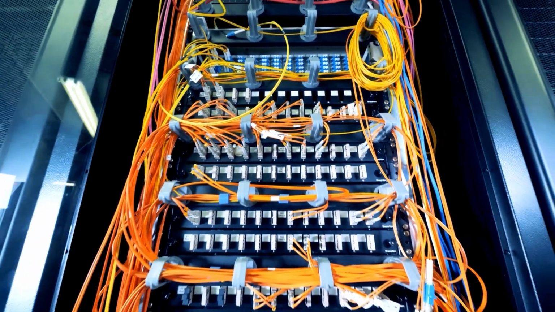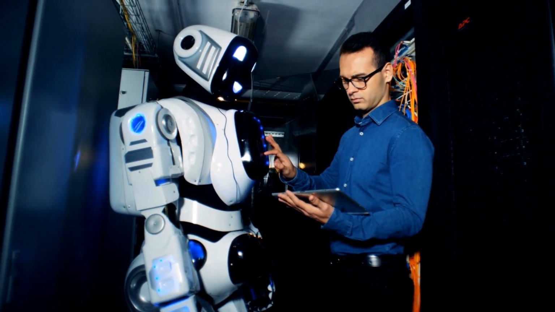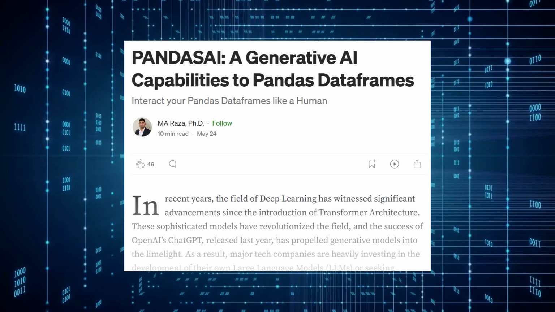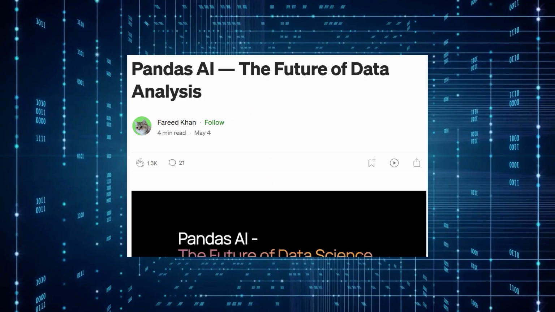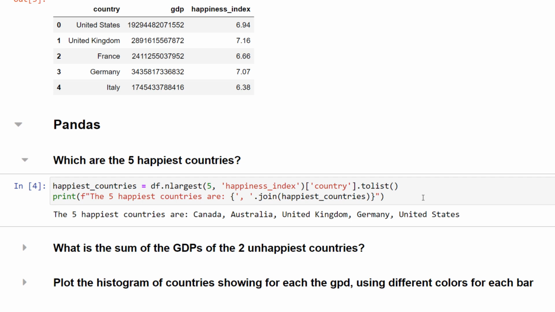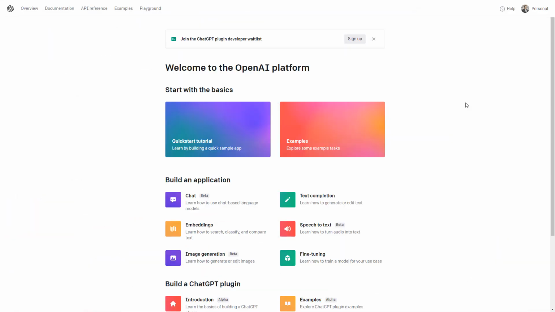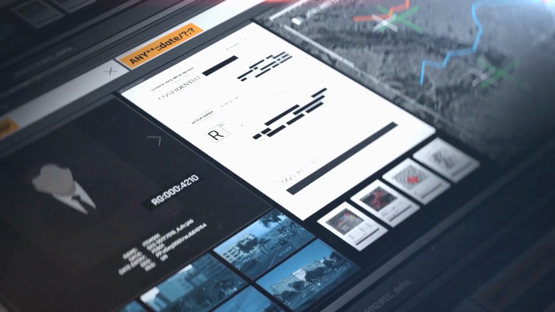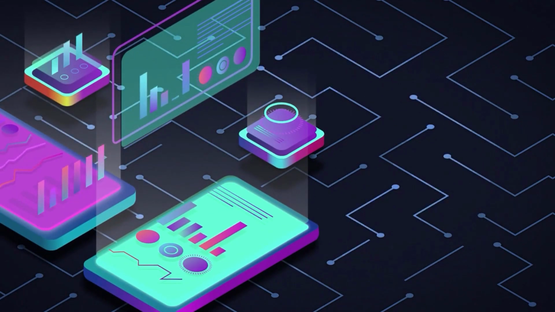Imagine having a dataset with massive missing values. Traditionally, addressing these gaps would require manual intervention and considerable effort. However, with the remarkable capabilities of Pandas AI, you can bid farewell to the tediousness of manual handling. By employing the impute missing values function, Pandas AI leverages its advanced algorithms to intelligently analyze your data. It then fills in the missing values using appropriate techniques, such as mean imputation or regression. This automated process not only saves you valuable time, but also ensures that your analysis is based on complete and reliable data, providing a solid foundation for making informed decisions.